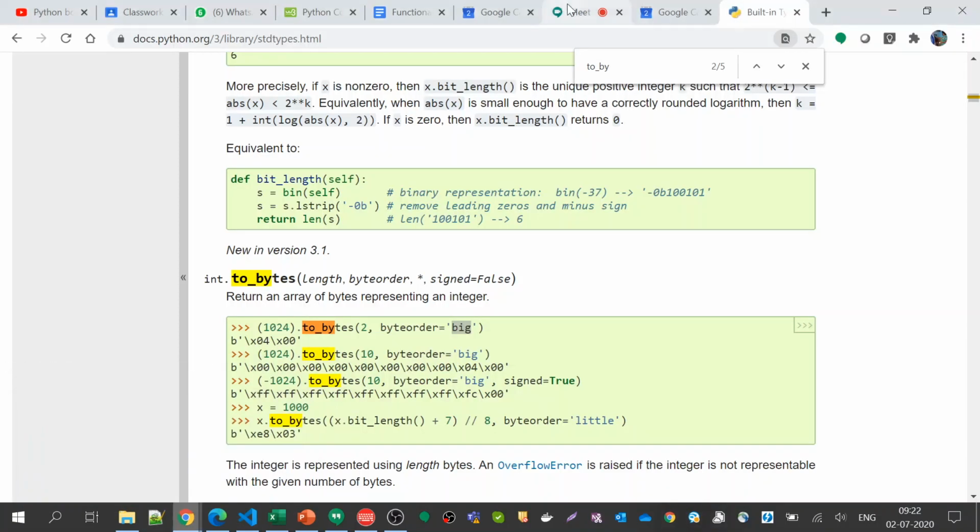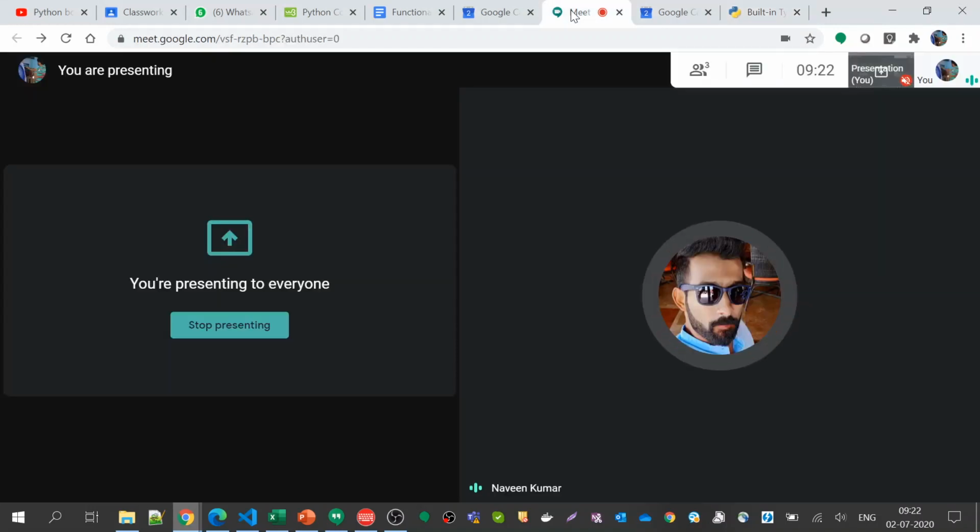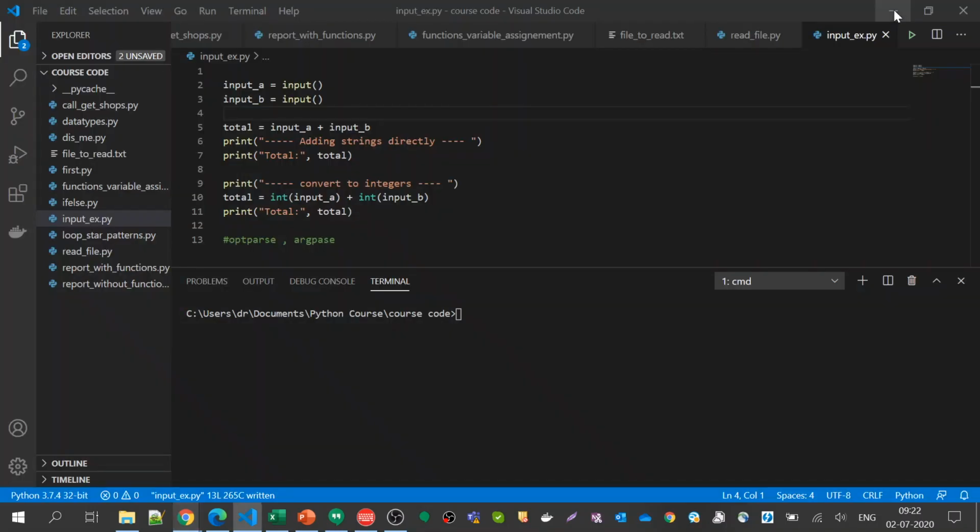Let's say ABCD 100, EFGH 101, something like that. In that case, one is a string and one is a number, right? Yes. So the lines 5, 6, 7 will execute and show ABCD 100 and EFGH 101. That's correct, right? And coming to line 10,